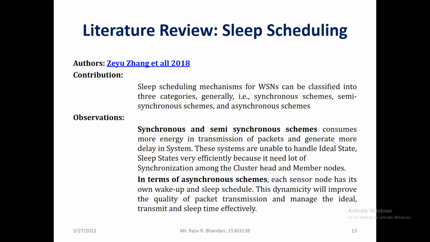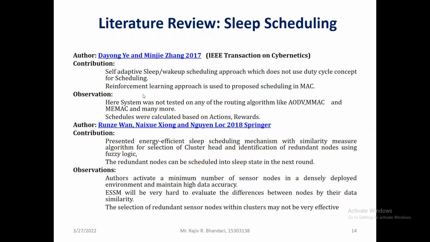So in 2018, Zhou Zhang proposed three categories of sleep scheduling: synchronous, semi-synchronous, and asynchronous. Synchronous and semi-synchronous consume more energy in terms of packets and generate more delay in the system. In asynchronous, each node has its own sleep and wake up schedule. That also is a point of concern. So they proposed a very good survey in 2018.